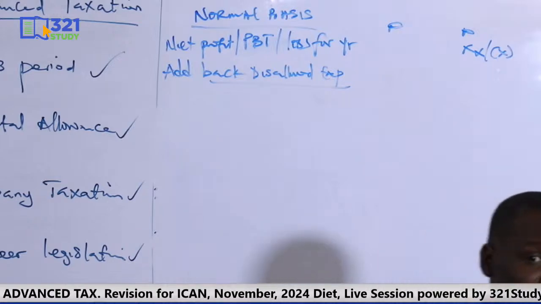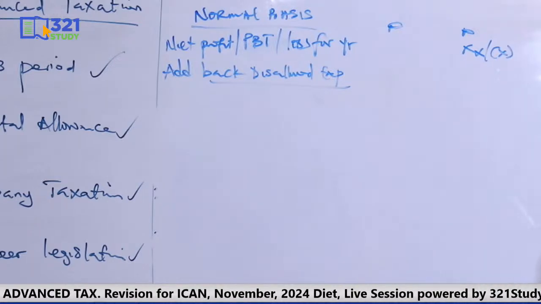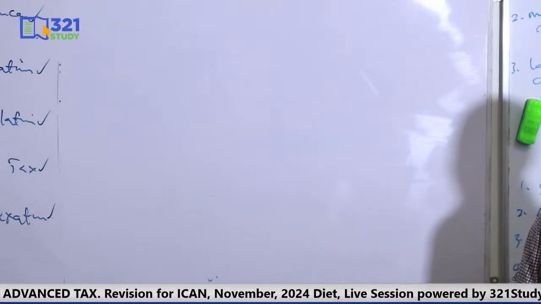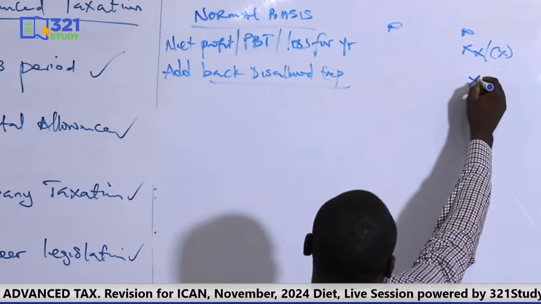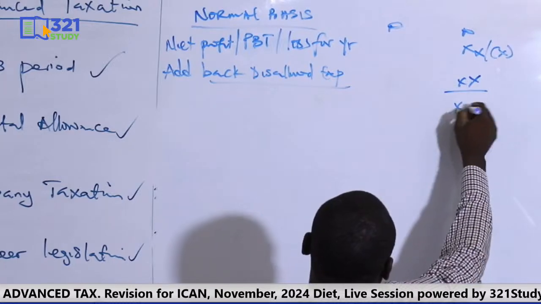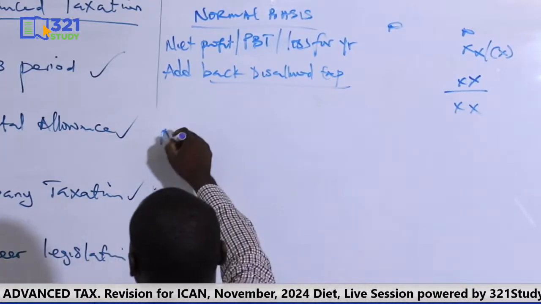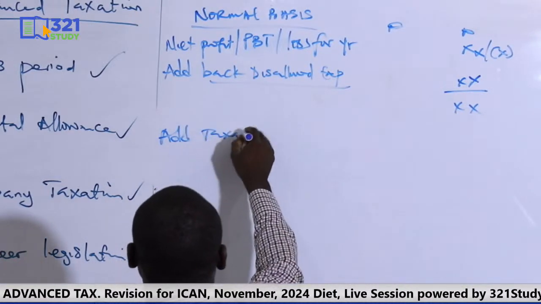Increase in share capital is not allowed. Okay? General provision for bad and doubtful debt is not allowed. You know many of them that are not allowed. So when you see them, they have been deducted from the income statement. What do you do? You add them back. Okay? Now, you add back. You get something here. Then you add taxable income omitted.